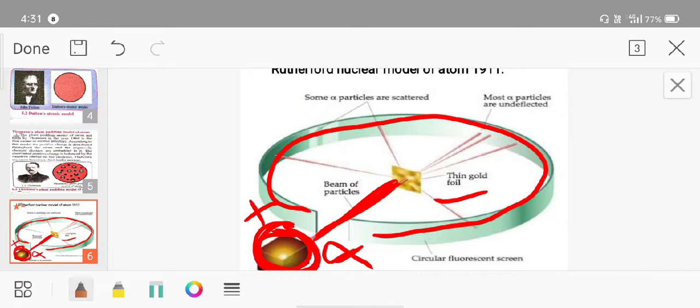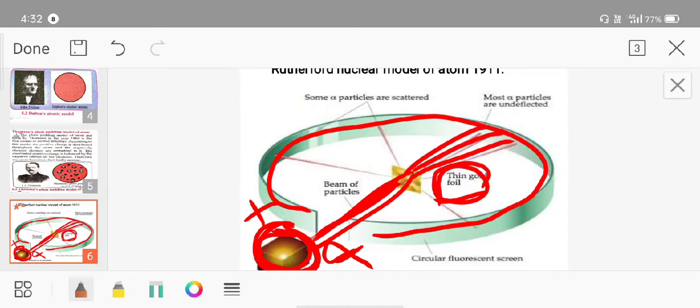Meaning, he expected that if the positively charged particles are evenly distributed inside this thin gold foil, then these positively charged alpha particles will be reflected back. Reflection means that if the positively charged alpha particle bombards the thin gold foil, it is reflected back, meaning the beam hits and comes back. But that did not happen. Unexpectedly, most of the alpha particles went straight through this gold foil, instead of reflection.